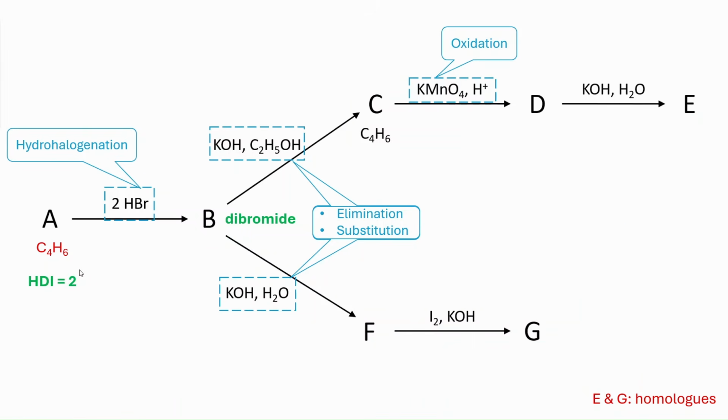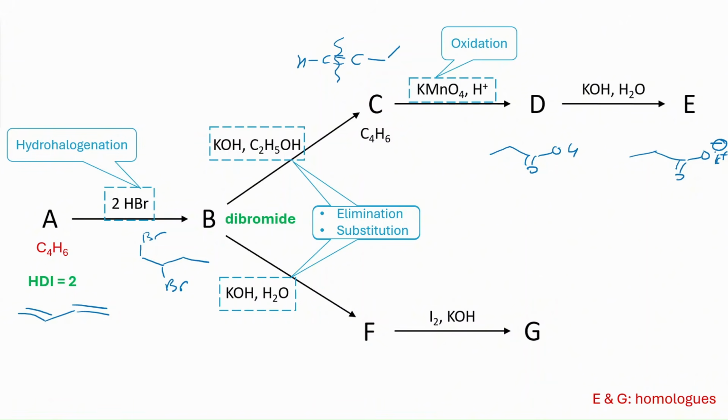Now I would like to talk about another case where I take the diene as an initial substrate and then hydrohalogenate, but this time it gives me a 1,2-dibromo compound, right? Bromine here and bromine here. And then from C, I can have, again, an allene. I'm not including that. And I can have this terminal alkyne, right? And then it's being oxidized. Again, I'm oxidizing through this bond. I'm having 1, 2, 3 COOH, and then 1, 2, 3 COO minus potassium plus, carboxyl to carboxylate, right?